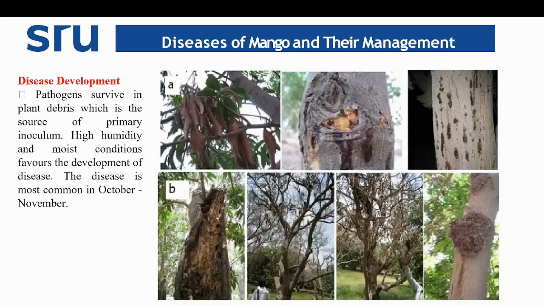Coming to the disease development, the pathogen survives in the plant debris, which is the source of primary inoculum. High humidity and moist conditions favor the disease development. The disease is most common during October and November. These are the pictures representing the gummy secretion, development of cracks in the plants, and death of the twigs or branches from tip downwards. So this is regarding disease development and major symptoms of dieback disease.